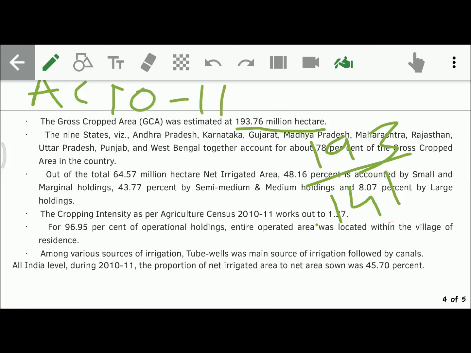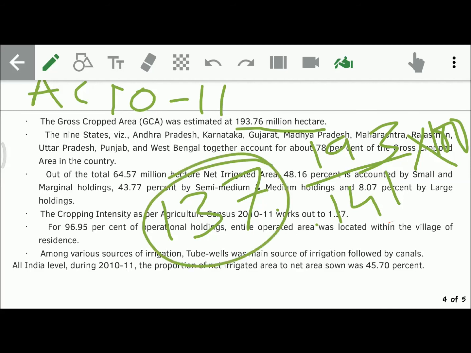If you divide and multiply with 100, you will get 137 point something. Let me round it to 137. This is the cropping intensity of India according to the agriculture census.